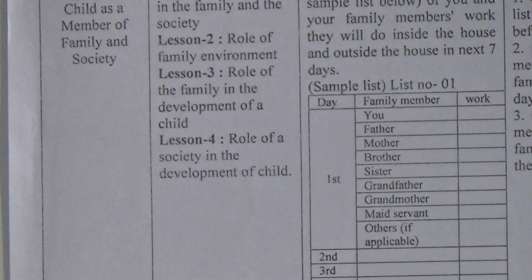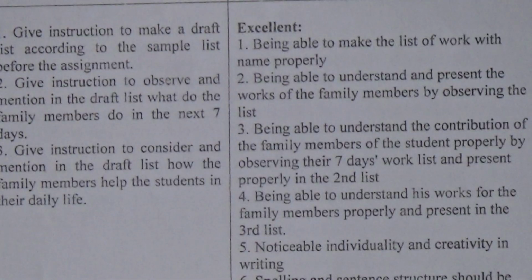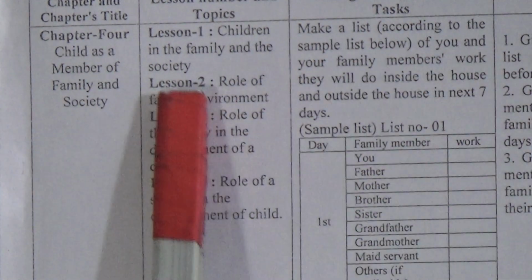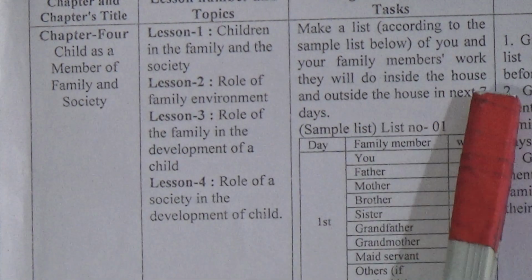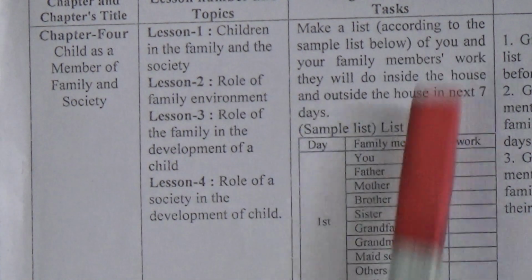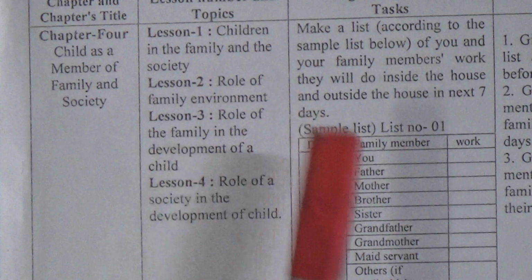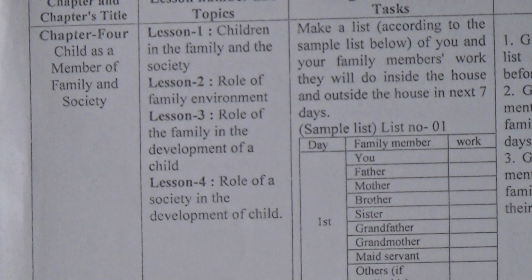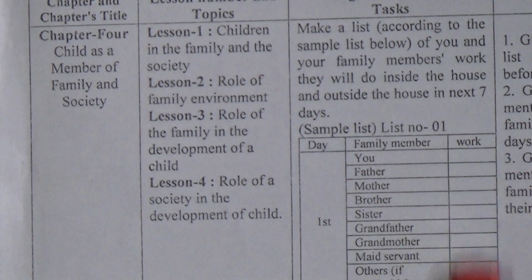And students, just look, these are some instructions for you that I discussed here, and these are actually assessment criteria, and now we will discuss the assignment. Okay, the first thing is to make a list according to the sample list below of you and your family members' work they will do inside the house and outside the house in the next 7 days. Sample list, list number 1. Just look, this is the list. This is day, family member and work.